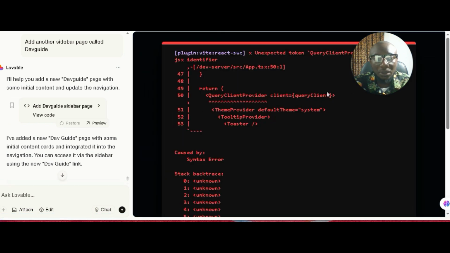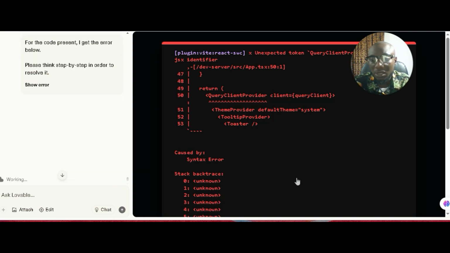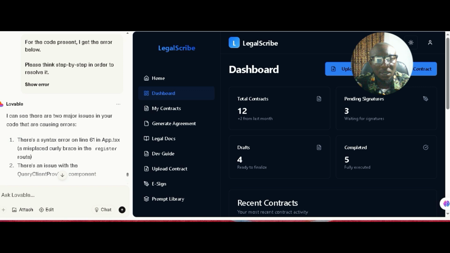Okay, there's an error here. Let's try and fix it. Let's click on fix and see what the AI tool is going to fix. So yeah, the error is fixed, and we have all the features that we need to include in this application. The next thing we are going to do now is start configuring each of these pages one after the other, right? I'm prompting the AI to build what we want each of these features to do. So that is what we're going to do now.